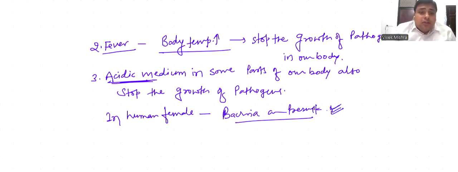Now, third barrier of innate immunity is cellular barrier.